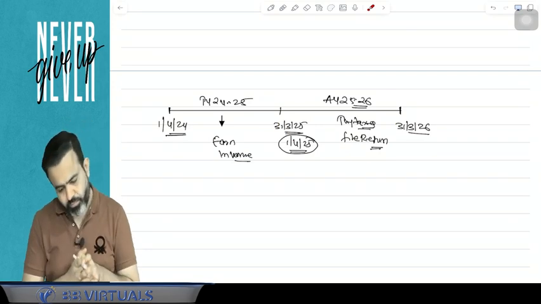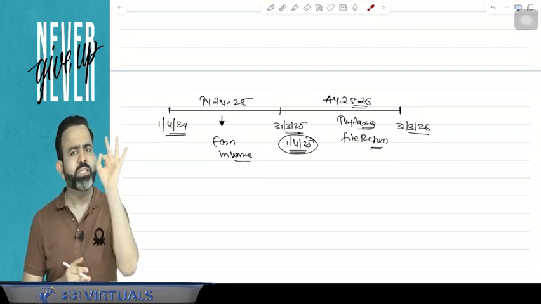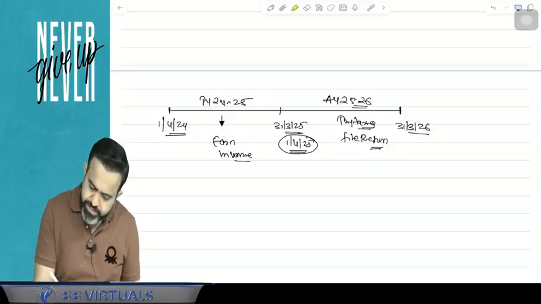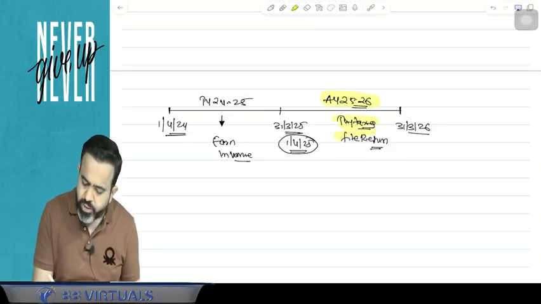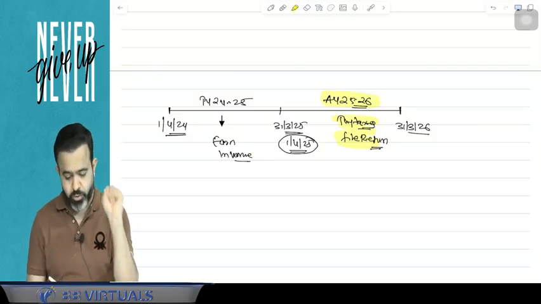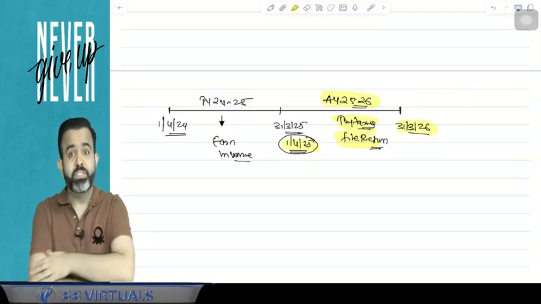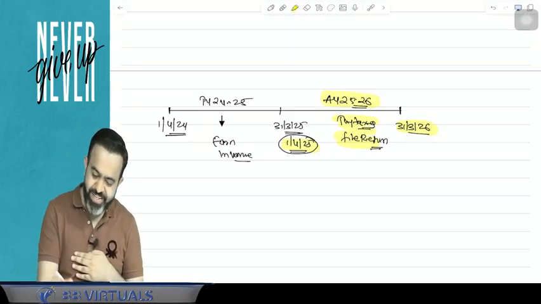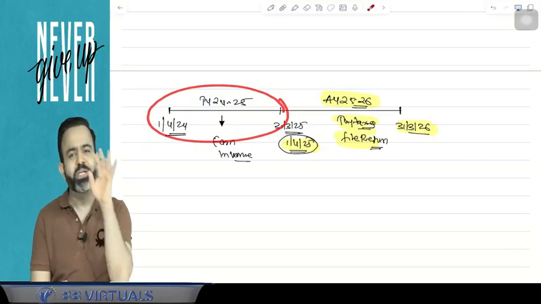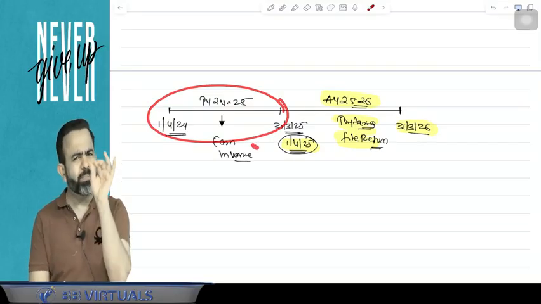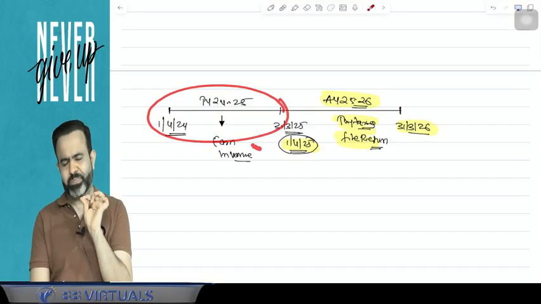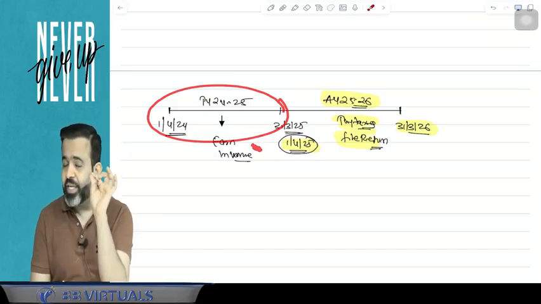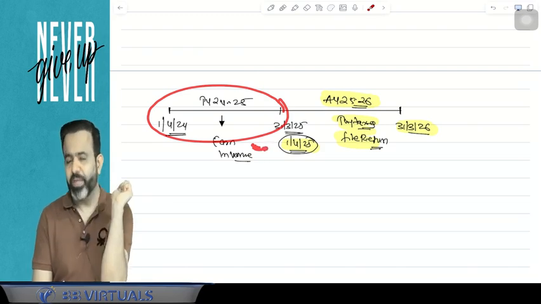Now guys, remember, your assessment year will always be of 12 months, from 1st April 2025 till 31st March 2026. Previous year is also normally of 12 months. But suppose your new business is started or a new source of income has arisen, then your previous year may be of less than 12 months.